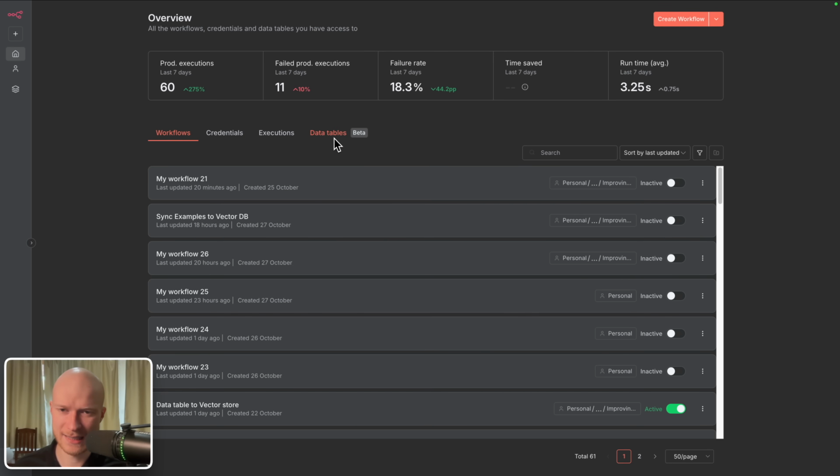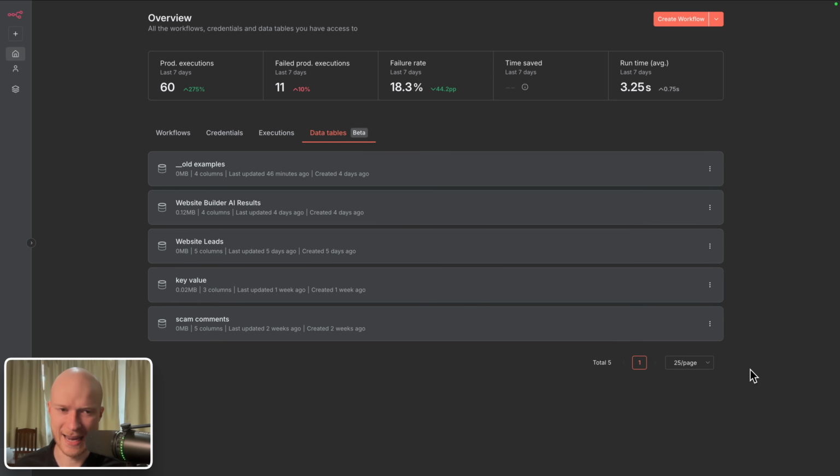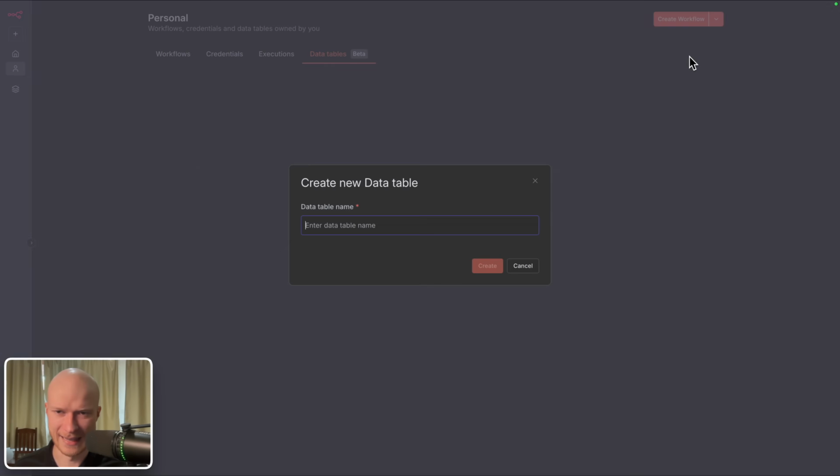And n8n has recently added this new feature called data tables. This is basically just a table application like Google Sheets or Airtable, but built right into n8n. To create a new data table, you just click on this down arrow here next to create a workflow, and then you click create data table.